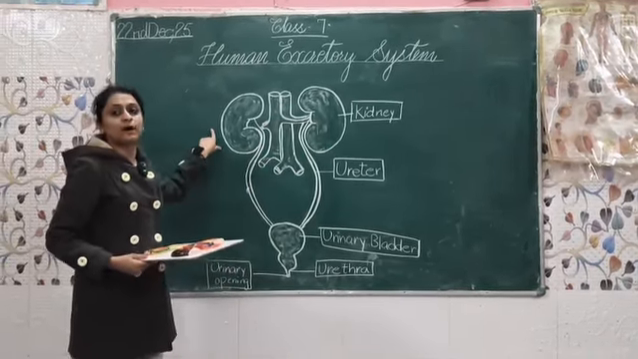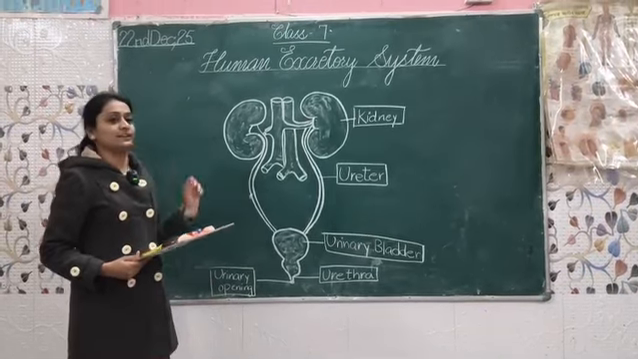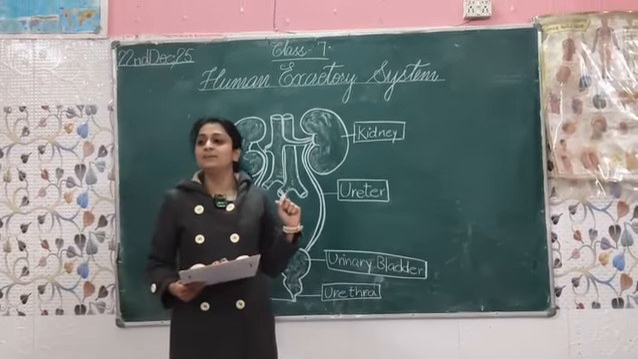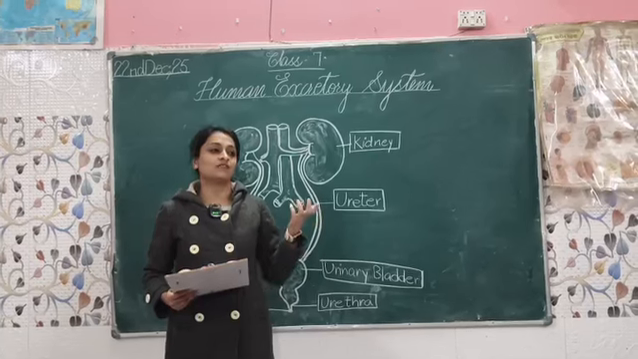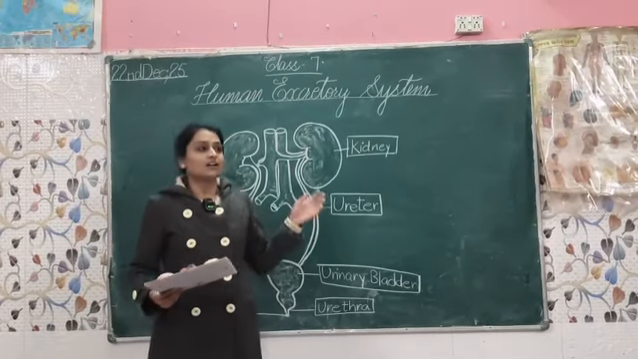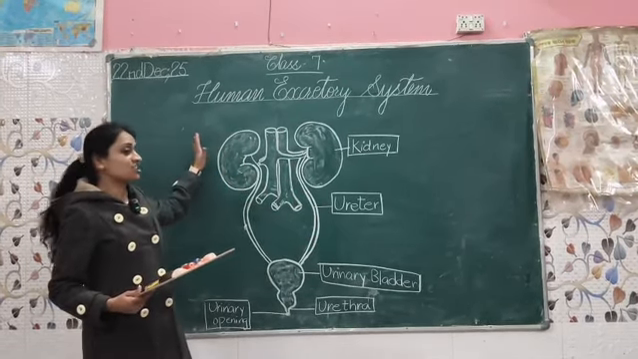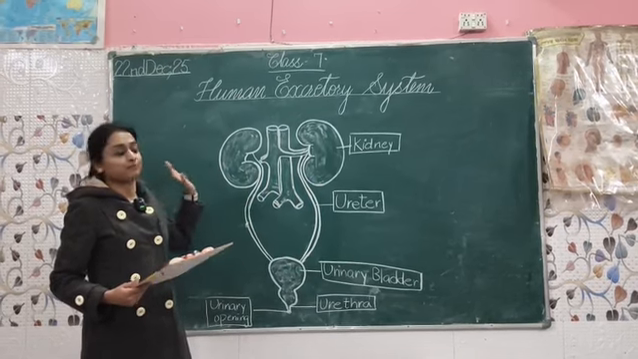Firstly, I will tell you about kidneys. What are the kidneys? You have seen kidney beans. You will say, we will prepare rajma today. The shape of kidney beans is just like our kidney.